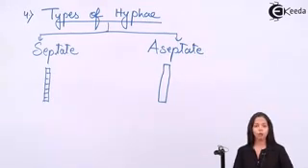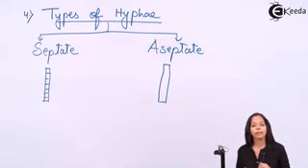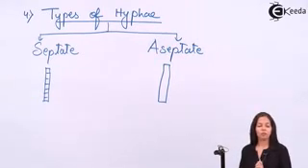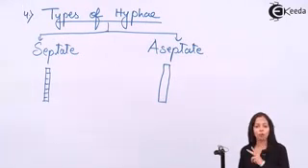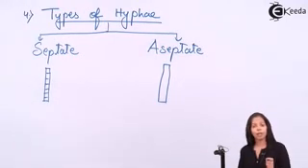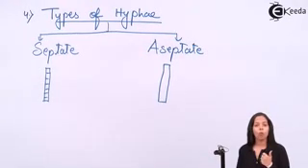Now speaking about varieties present under it. Septate as well as aseptate, both of them have two varieties. Speaking about septate, they have uninucleated and multinucleated. What is the meaning of uninucleated? Presence of a single nucleus. Multinucleated, presence of many nuclei.